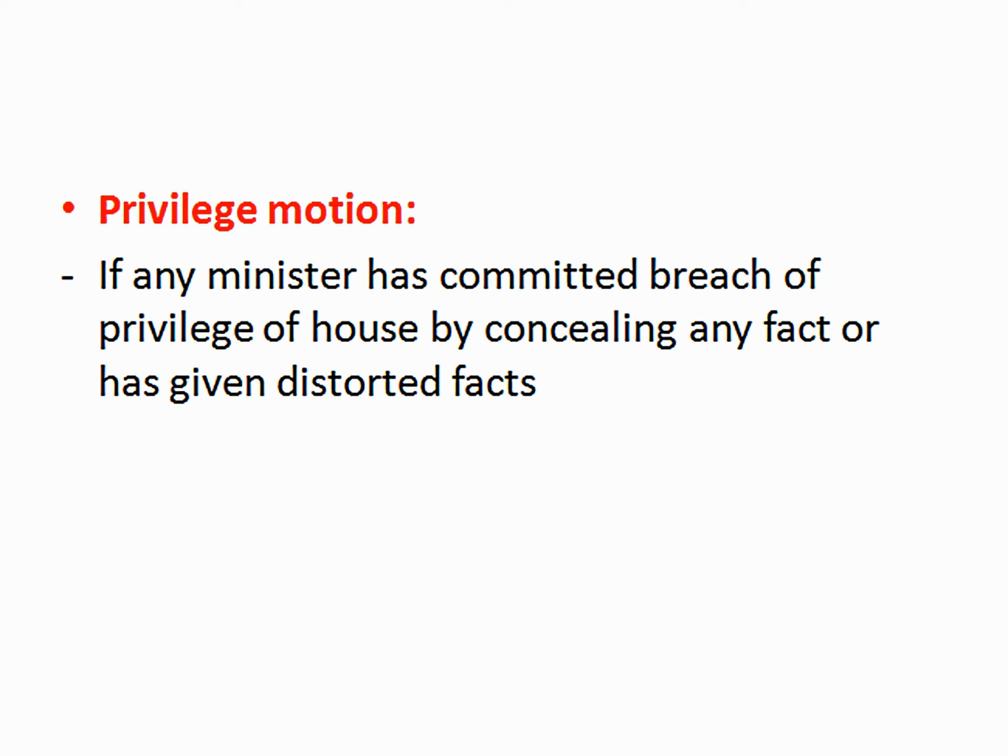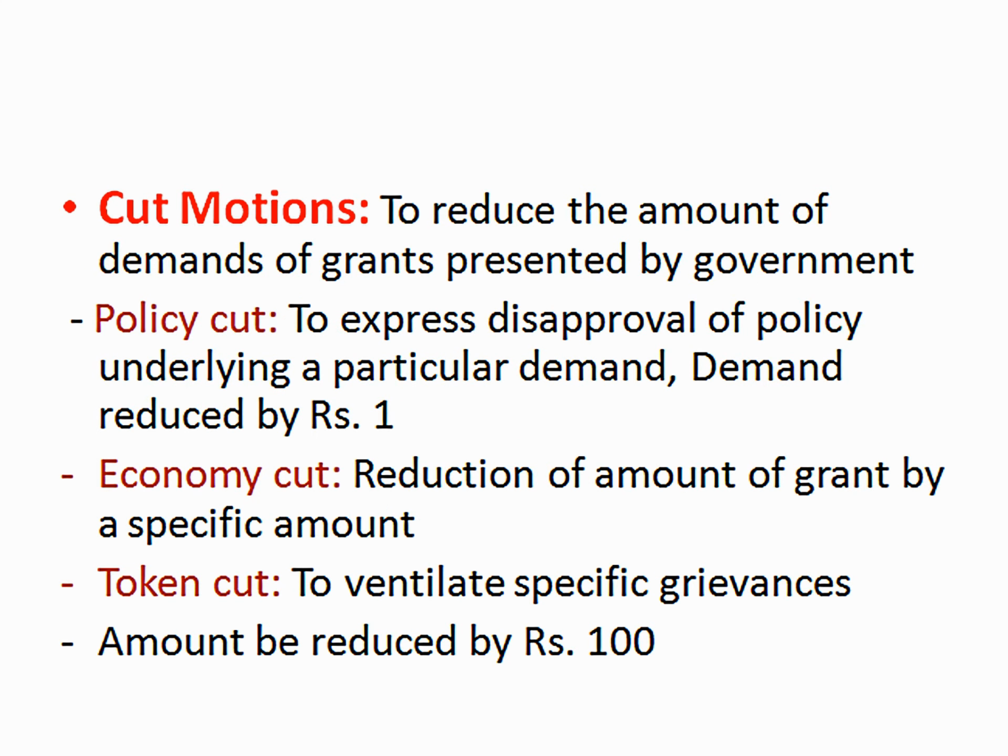Then there are certain types of cut motions. The aim of the cut motion is to reduce the amount of demands of grants presented by the government during budget. There are three types of cut motions. One is policy cut motion. It means to express the disapproval of the policy underlying a particular demand, and in policy cut motion the demand of grant is reduced by ₹1. For economy cut motion, the reduction of amount of grant is by a specific amount, and token cut motion is to ventilate specific grievances, and the amount of demand of grant is reduced by ₹100 in token cut motion.